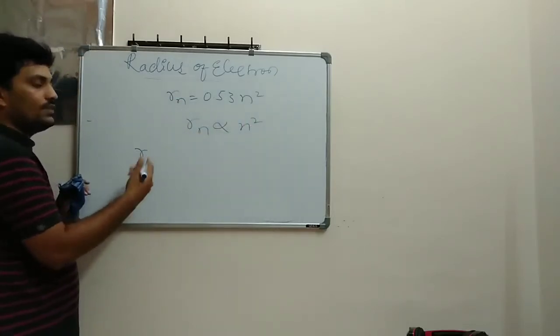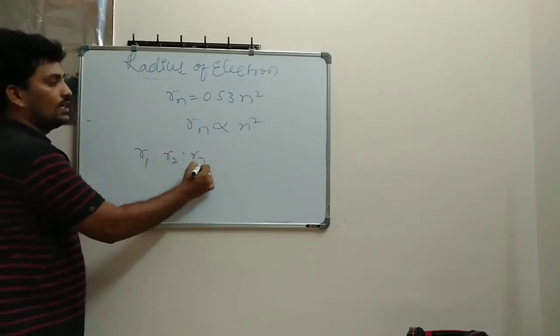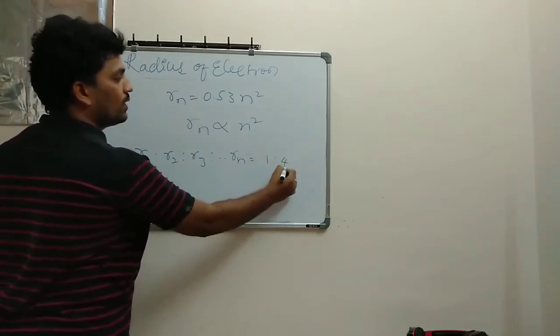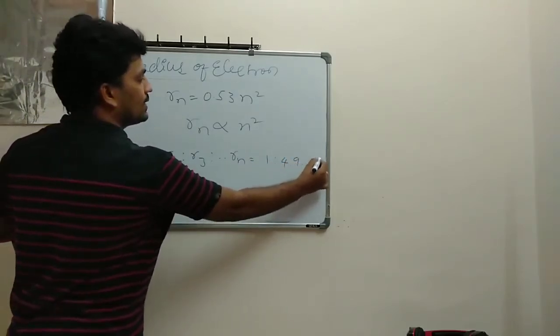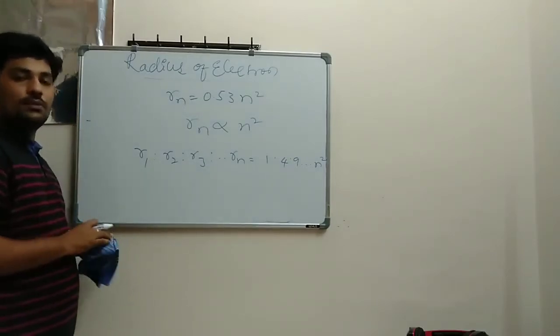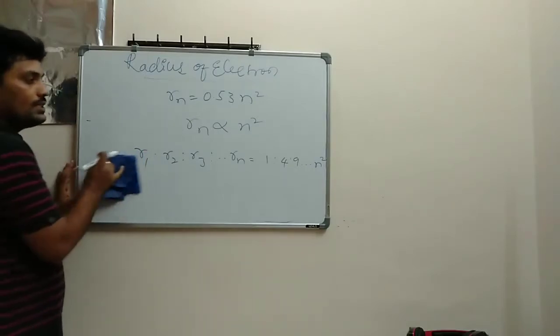So R1 is to R2 is to R3 till Rn will be 1 is to 4 is to 9, like that n square. This is one more relation you need to keep in mind, that is the radius of electron. Next,